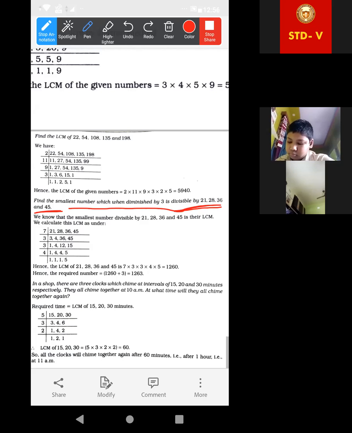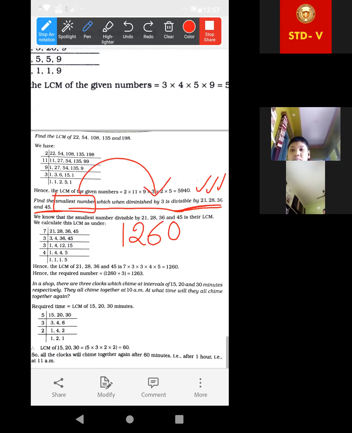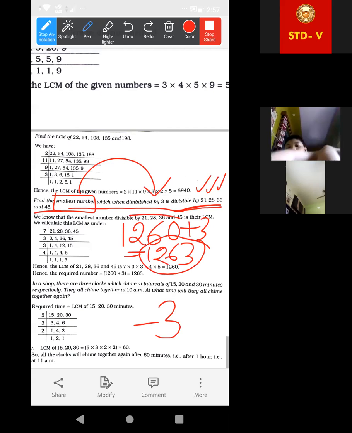Okay, now look at this. We have got 1260. This one is divisible by all of them, yes? Yes, ma'am, it is divisible by all. But we are not going to find out this number. We have to find that number which when diminished by 3 is divisible by all. That means we have to add 3. And if we get 1263, then from this number, if we diminish 3, then only we'll get their LCM, that number divisible by all of them.